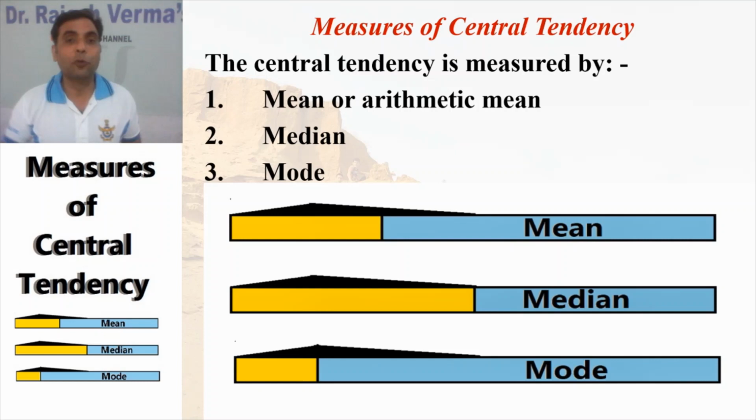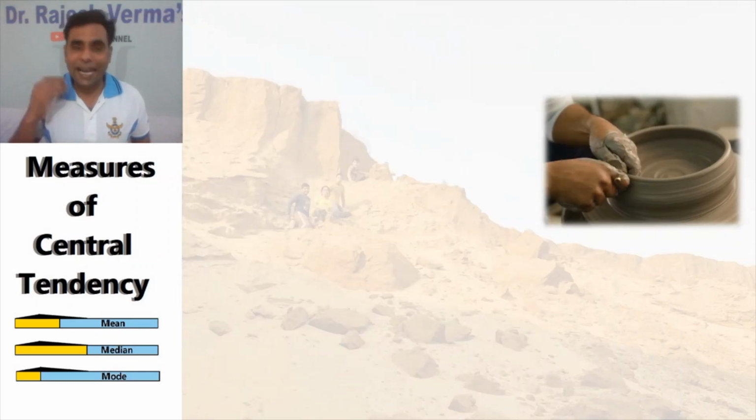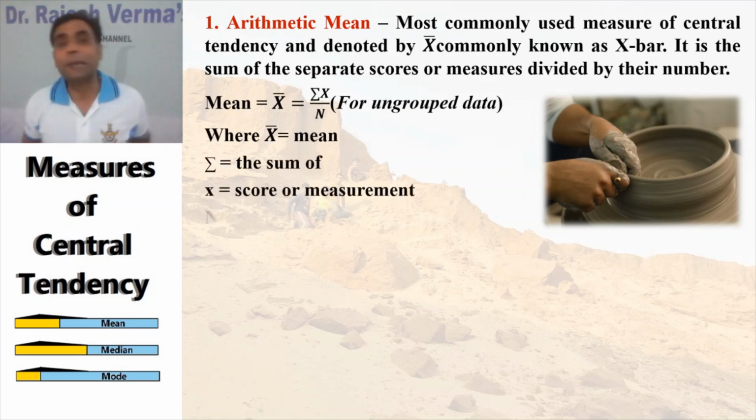I'll describe where to use mean, where we'll use median, and where we generally use mode. We use all these three, mean, median and mode, in our daily lives, and industrialists also use these three important measures of central tendency. Now let us move further and discuss each measure of central tendency. First we're starting with the arithmetic mean.